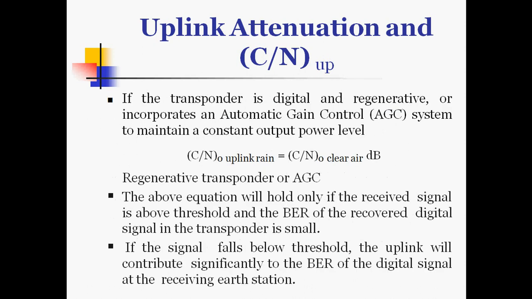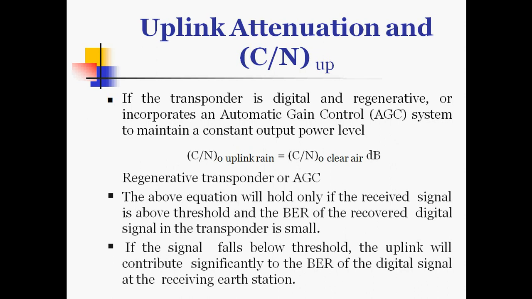If the transponder is digital and regenerative, or incorporates an automatic gain control system to maintain a constant output power level, the overall carrier to noise ratio with uplink rain is equal to the overall carrier to noise ratio in clear air. That is for a regenerative transponder or AGC, that is automatic gain control.